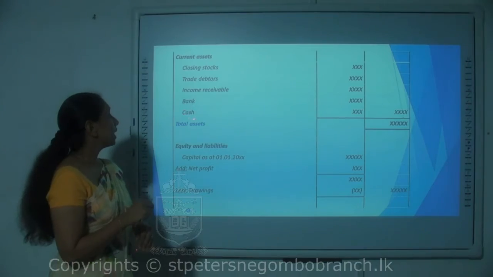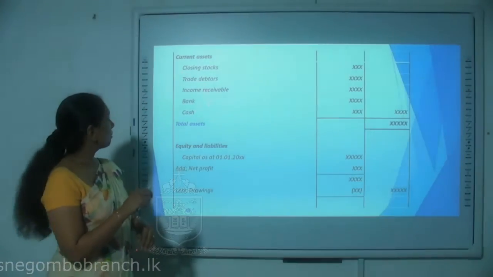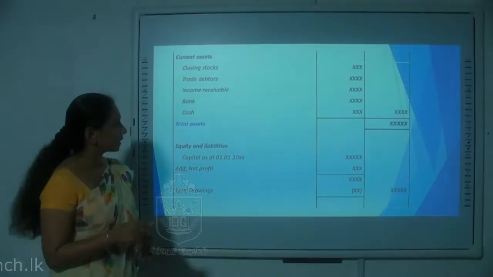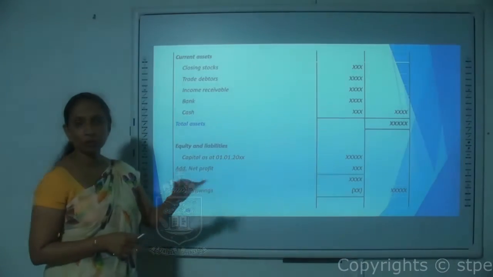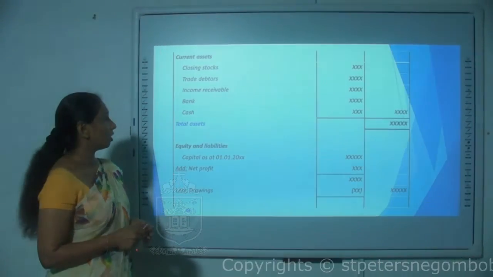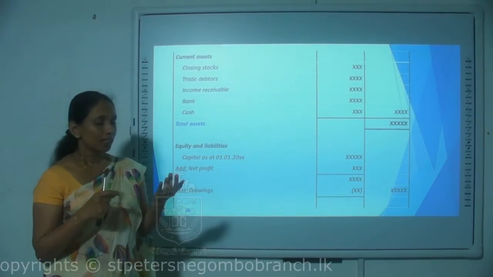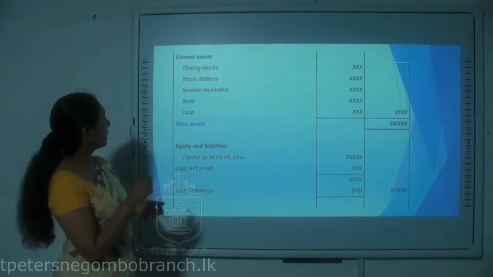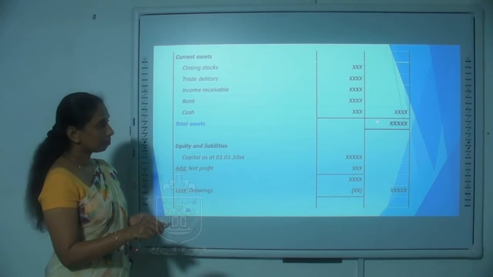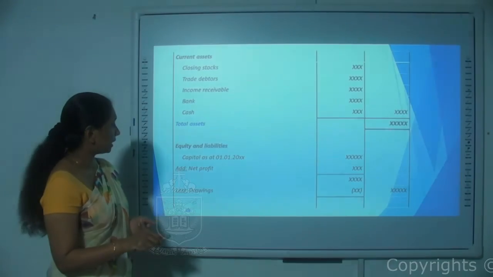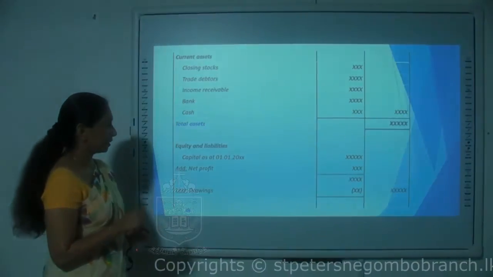So cash is the most liquid asset, so it is the last item coming under the current assets. So the individual values will be mentioned in the first column and the subtotal will be taken into the second column. So the total of non-current assets, the investments as well as the current assets is taken here, and we put double lines here and say that it is the total assets.